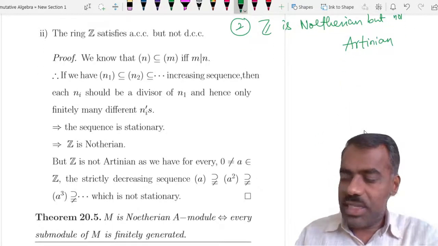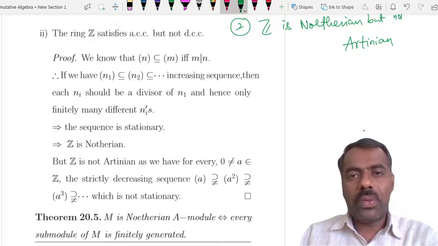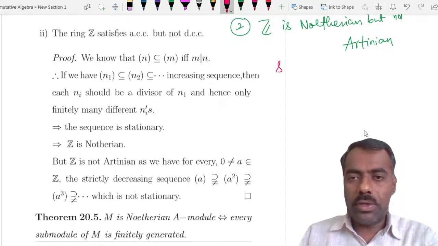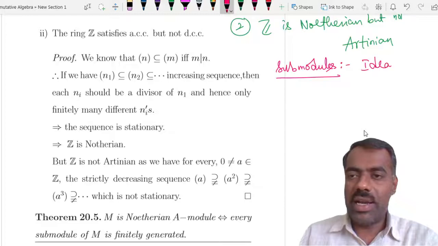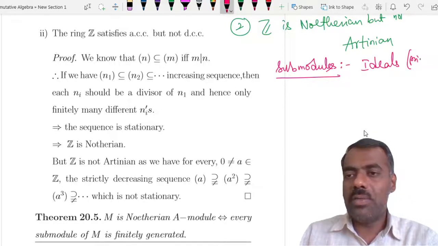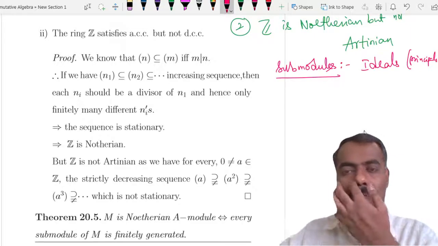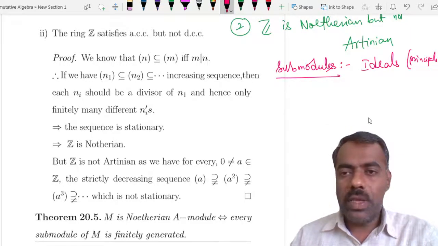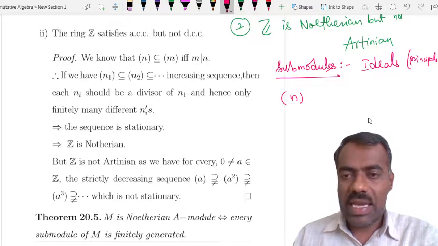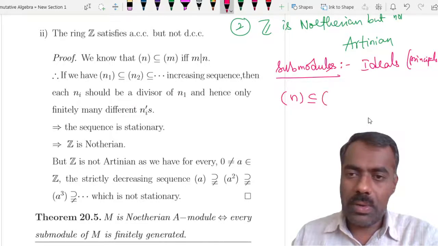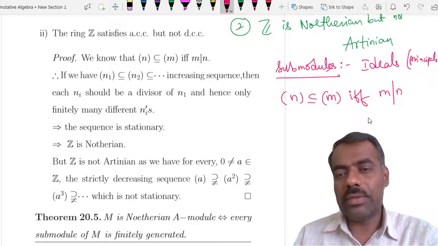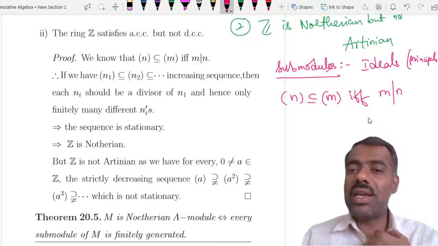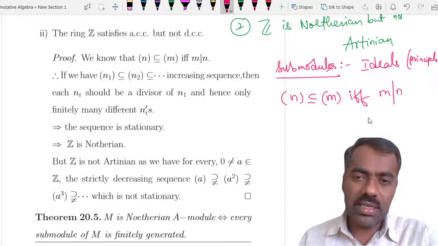Satisfying ACC is not at all difficult, but what we should observe is what the submodules are when you consider Z. They are precisely ideals, and in particular they are all principal ideals. We can observe that N is a submodule of M if and only if M divides N. It is not N divides M, it is M divides N, which you can easily check.